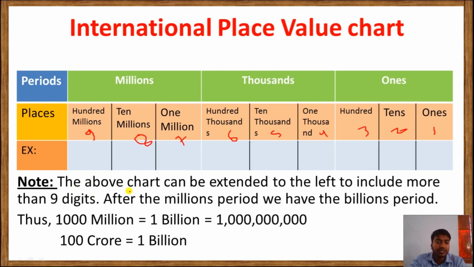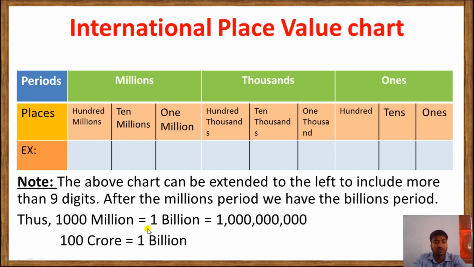After the million period we have the billion period. That means when we write the 10th digit, that will be part of the billion. When we extend the chart to this side, after million we will have the billion period. Clear to you?